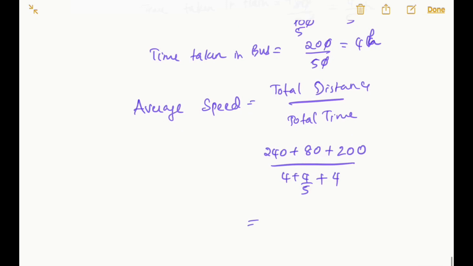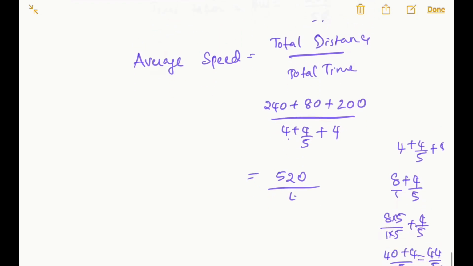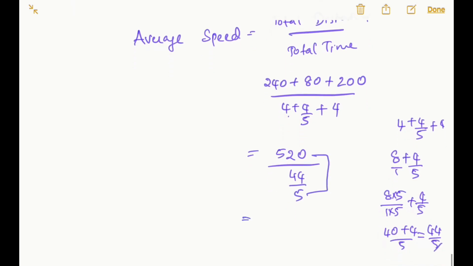Adding this, 200 plus 80 is 280, plus 240 gives 520. Time is 8 plus 4 by 5. When I take the LCM, it's 5, so I get 40 plus 4 by 5, that is 44 by 5. So this 5 will go up.